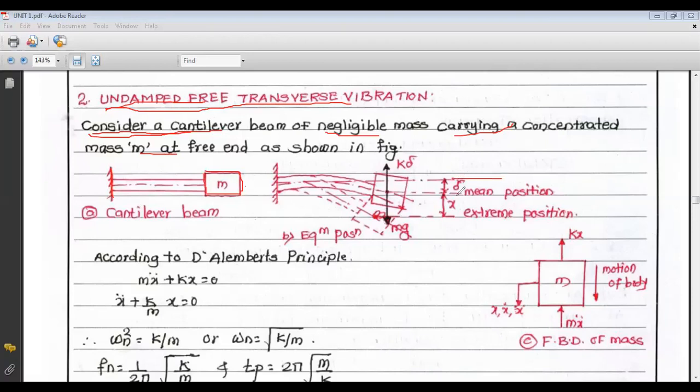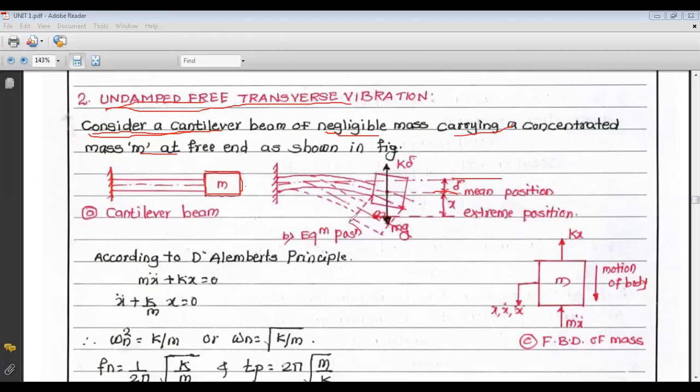After giving some initial displacement delta, we get this unstrained position and this is the mean position. Now if at the mean position we apply some force, the cantilever beam is displaced by displacement x from the mean position to the extreme position.